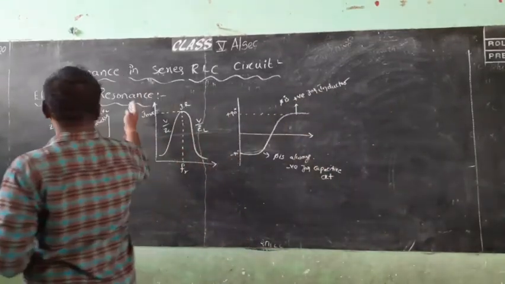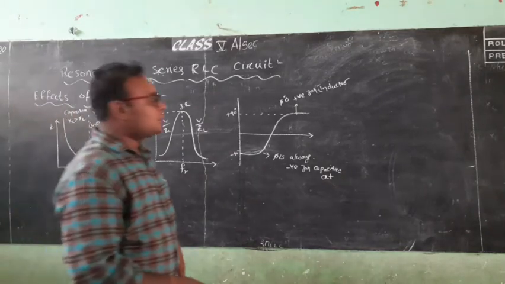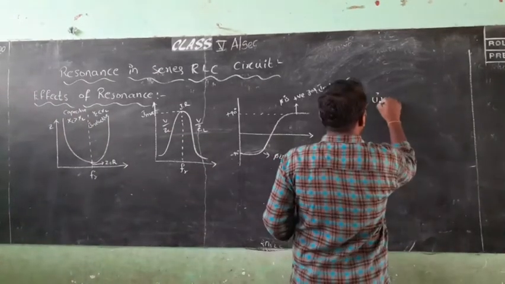So, effects of resonance. These are the effects of resonance. We have 4 effects of resonance. First one is the minimum impedance.